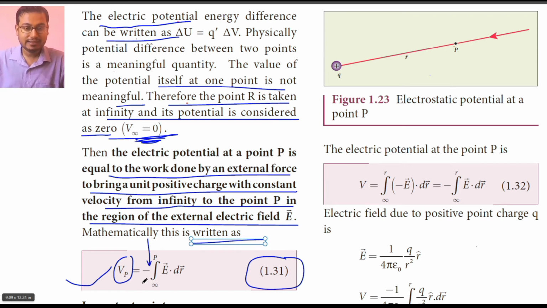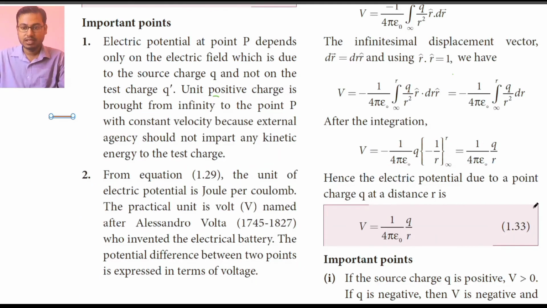Okay, that is why this negative sign has come here. Now coming to important points: electric potential at point P depends only on the electric field which is due to the source charge Q and not on the test charge Q dash.